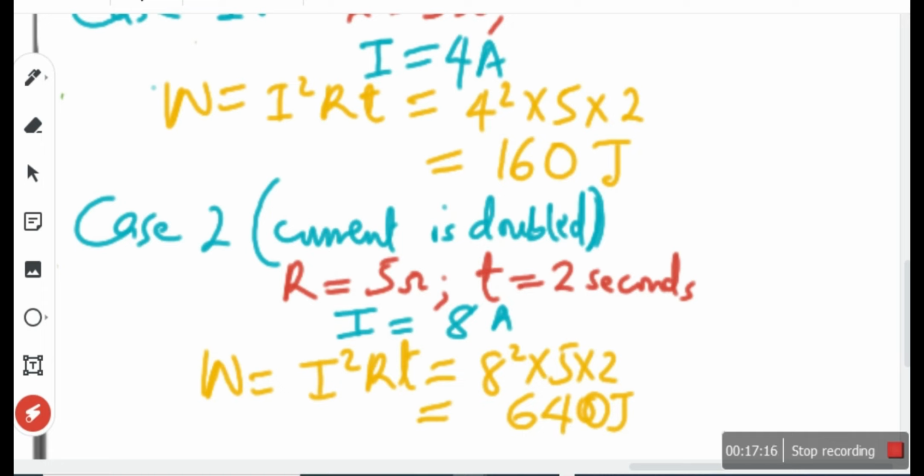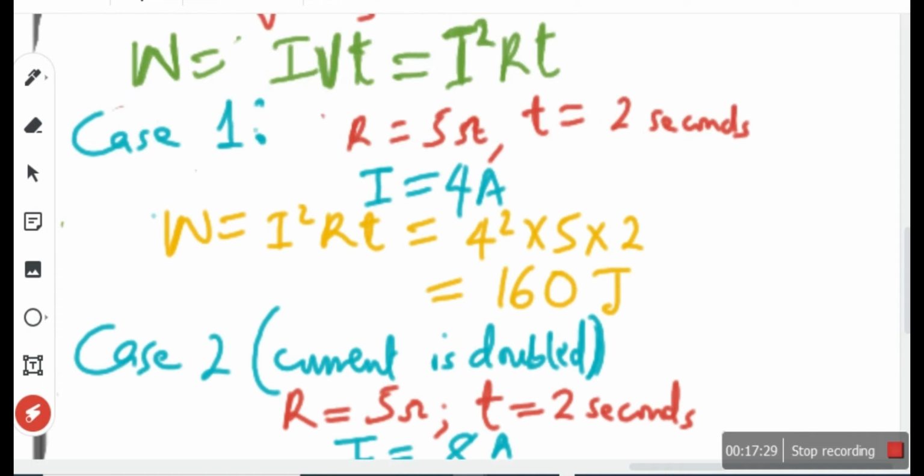Switch off in between readings. What are you trying to reduce in this formula when you are switching off in between readings? It's all about energy. What are you trying to reduce? The time that the current flows. When you switch off, you are reducing the time the current flows. There are factors that affect the energy. What are the factors again?